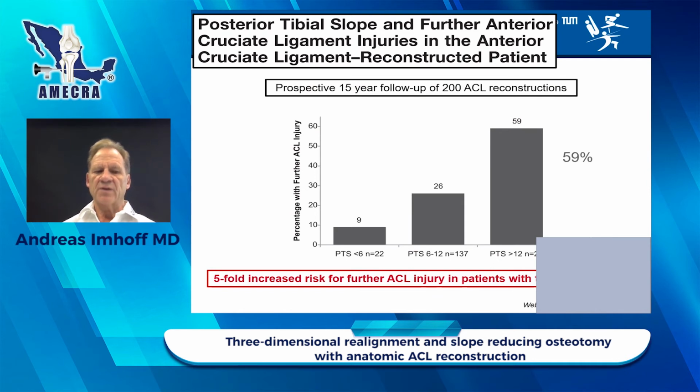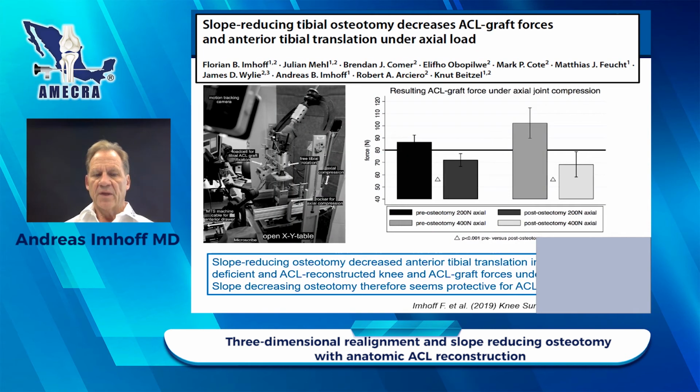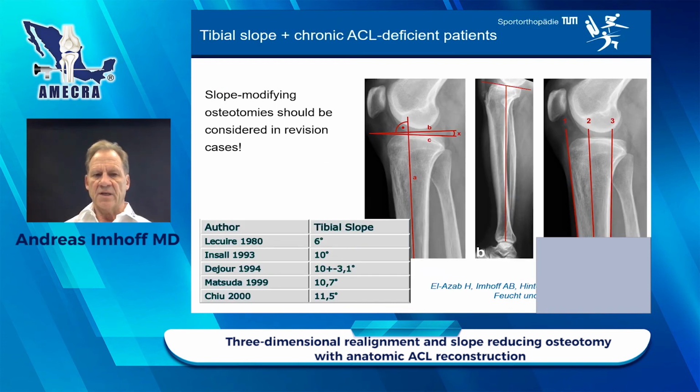We have a five-fold increased risk for further ACL injury in patients with a higher slope in this prospective 15-year follow-up of 200 ACL reconstructions. My son Florian did a nice study. Slope-reducing tibial osteotomy decreases the ACL graft forces and anterior tibial translation under axial load at the same time. That's why we should think about the slope-reducing osteotomy to protect the ACL in revision cases, especially. It seems that it really can protect. It's just published in KSTA.